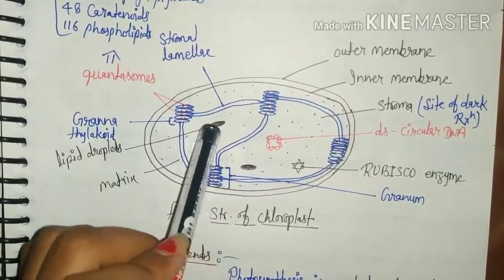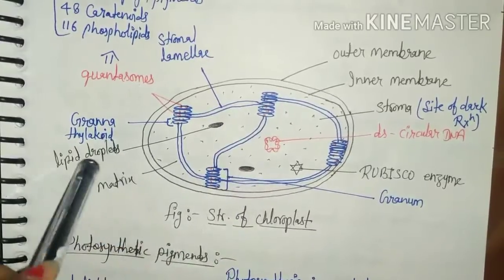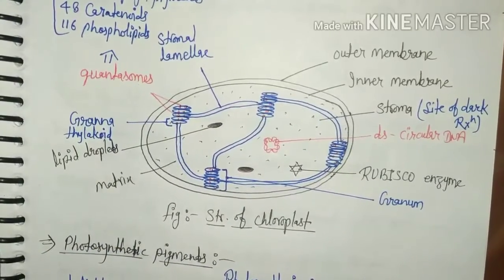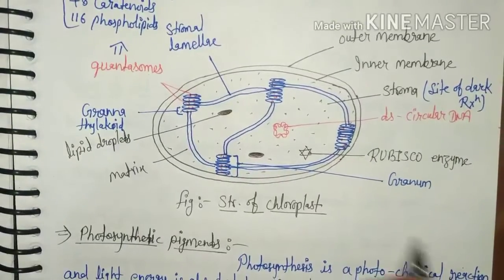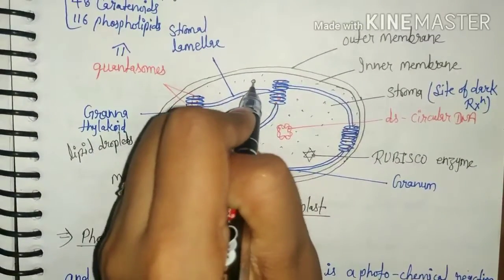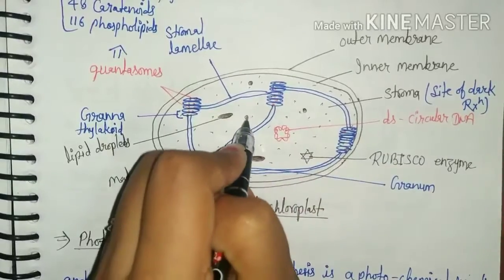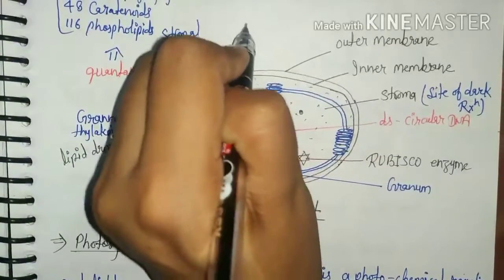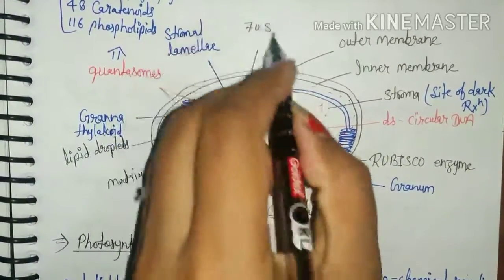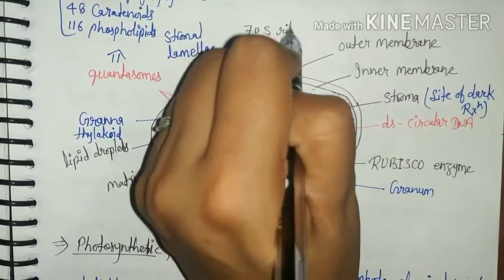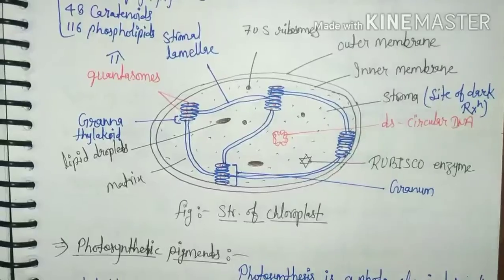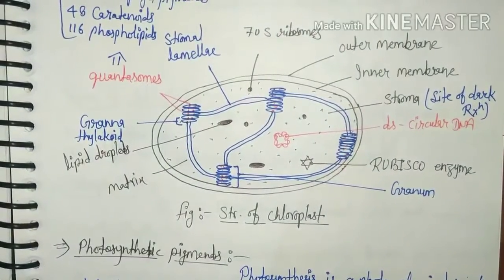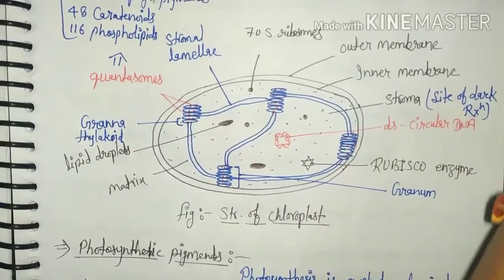Lipid droplets and osmophilic droplets are also found in the matrix region. 70S ribosomes are present in the matrix.